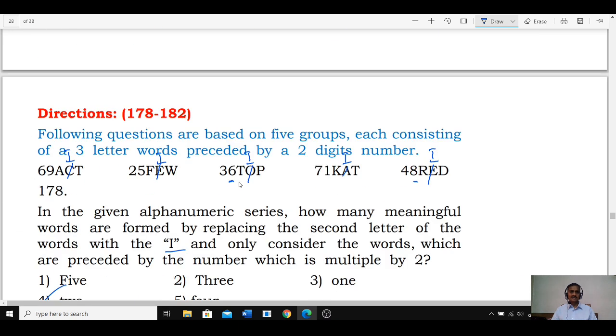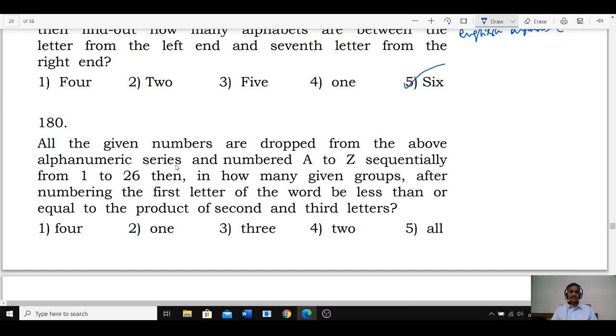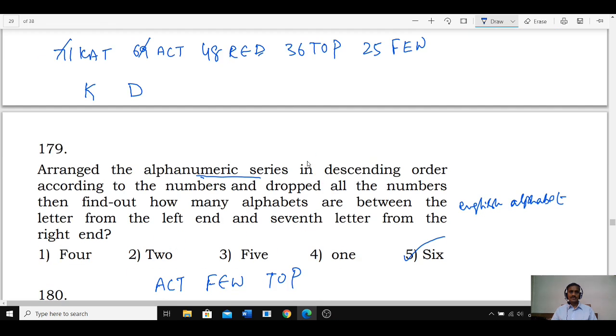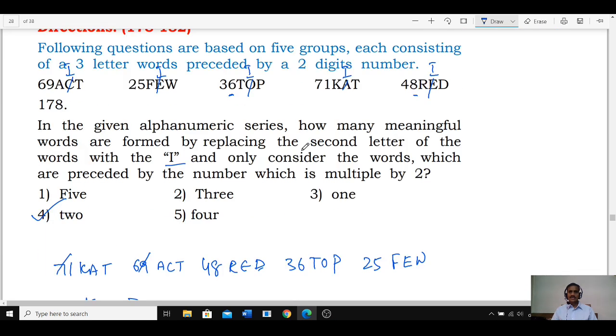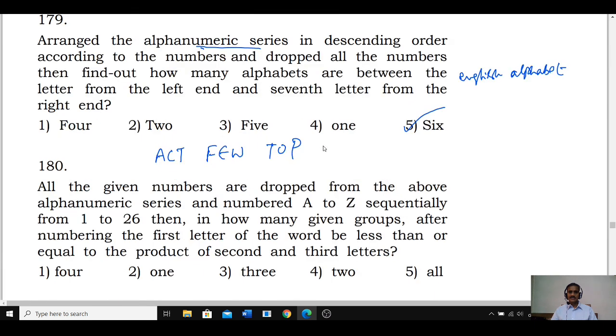Numbers అన్ని డ్రాప్ చేసాం కనుక ఇక్కడ ఏం మిగిలింది చెప్పండి? Act, few, top. What are the words we have? Act, few, top. Next one, cat and red. These are the 5 words we have.